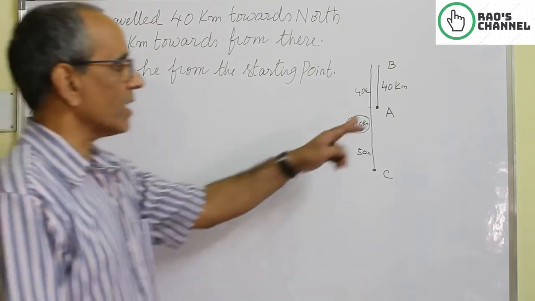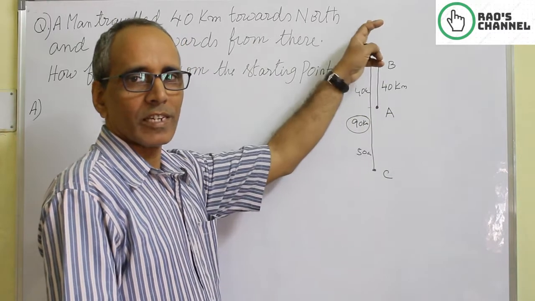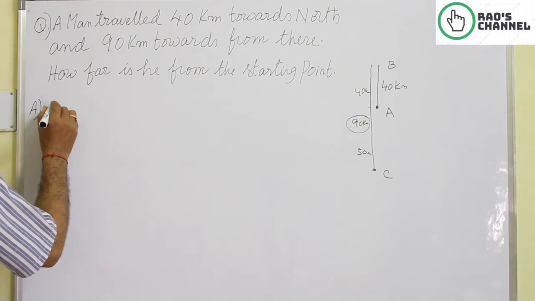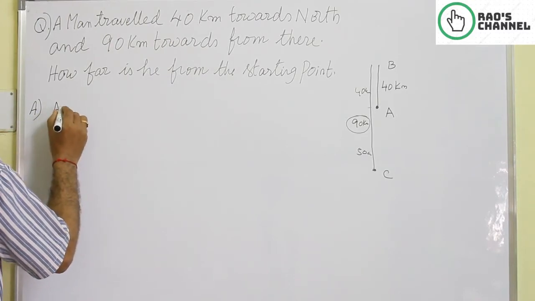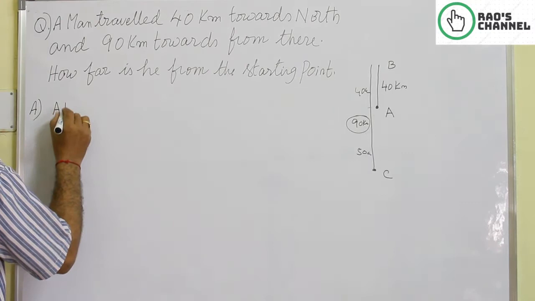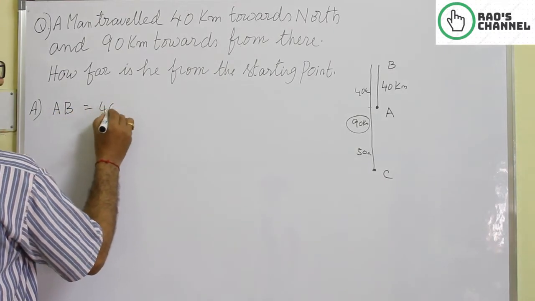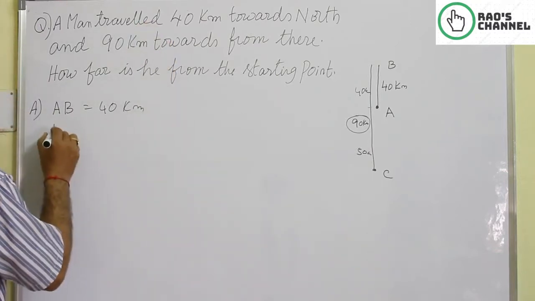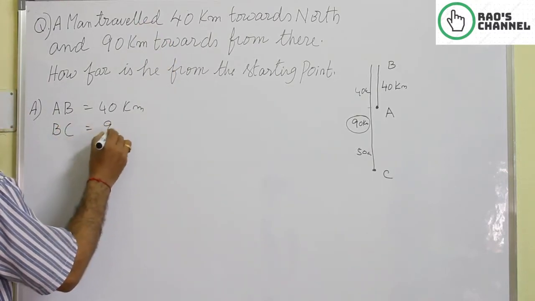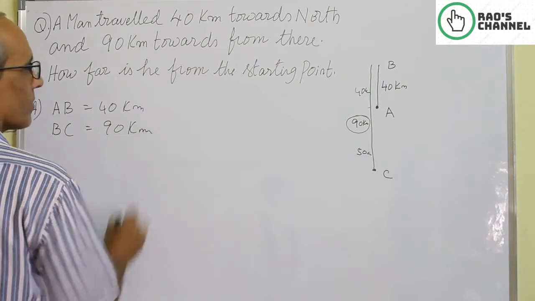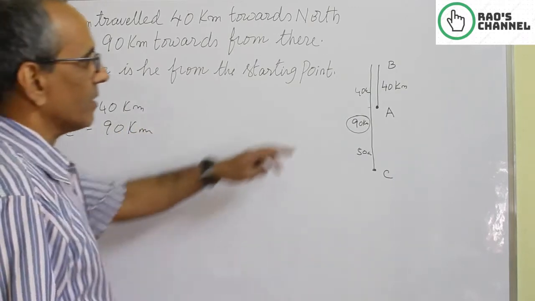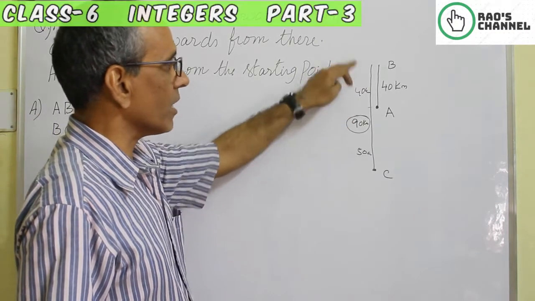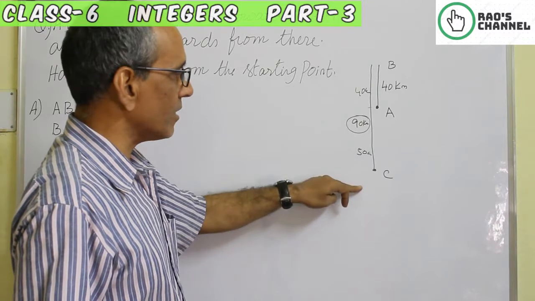Since we assigned A for the starting point, B for the first ending point, C the terminal point, write the same. AB is equal to 40 kilometers. And BC is 90 kilometers. In BC, it includes BA also. So BA or AB. So AB plus AC is equal to 90.